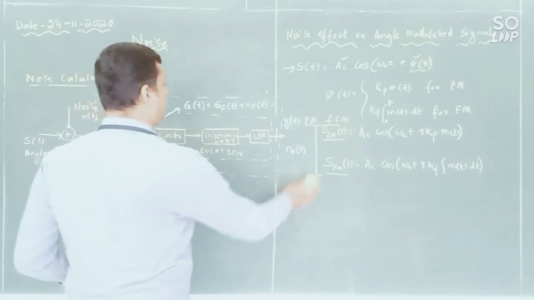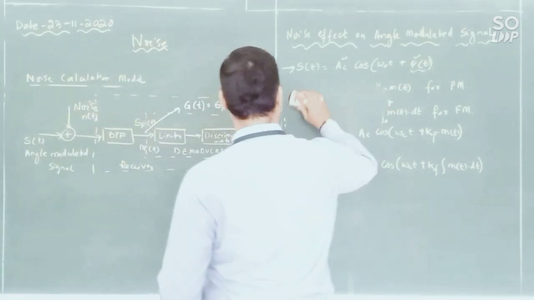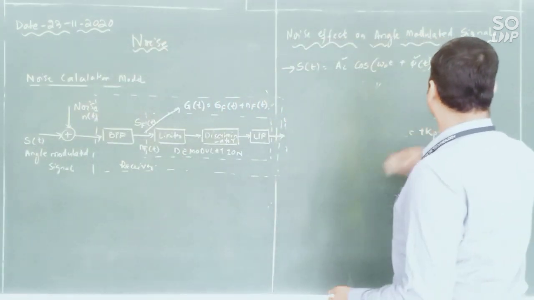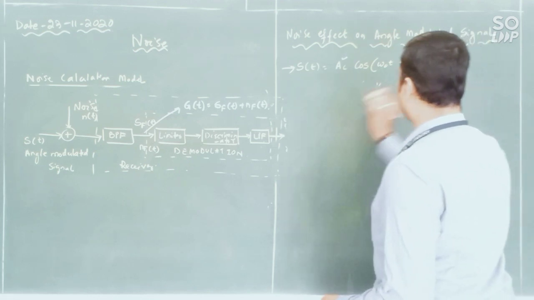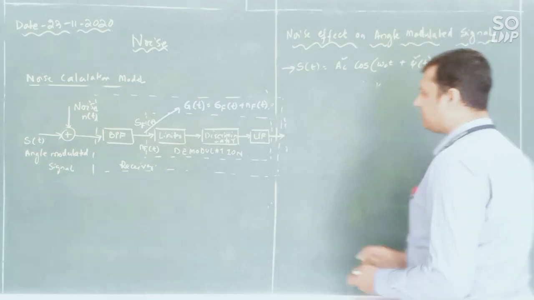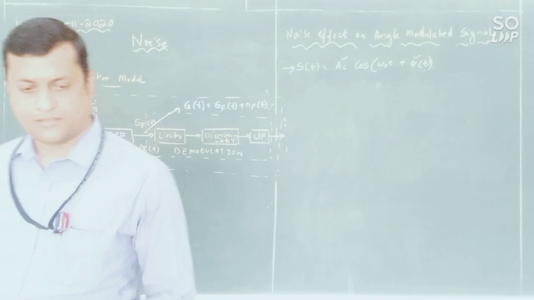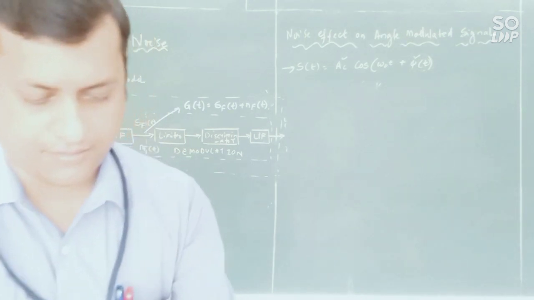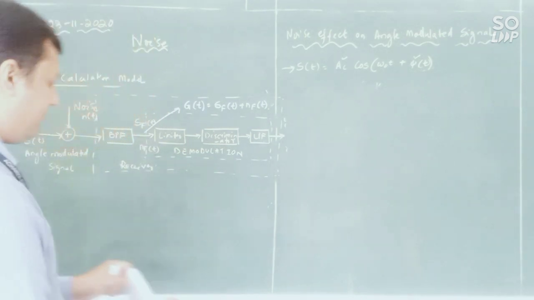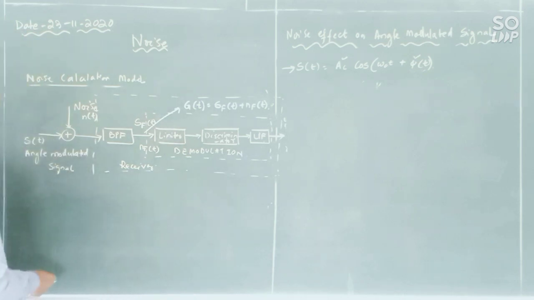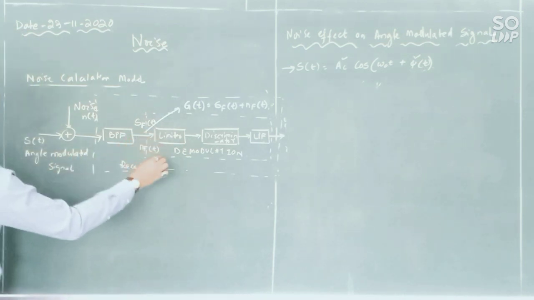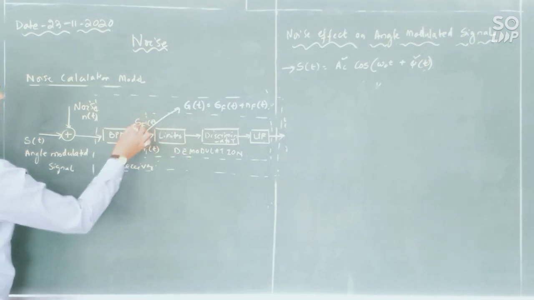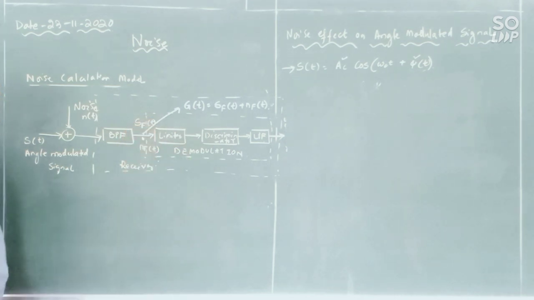So step by step we will see. First, let me identify the input signal to the demodulator. Here, this is the demodulator. So what will be the input signal power? What will be the input noise power?